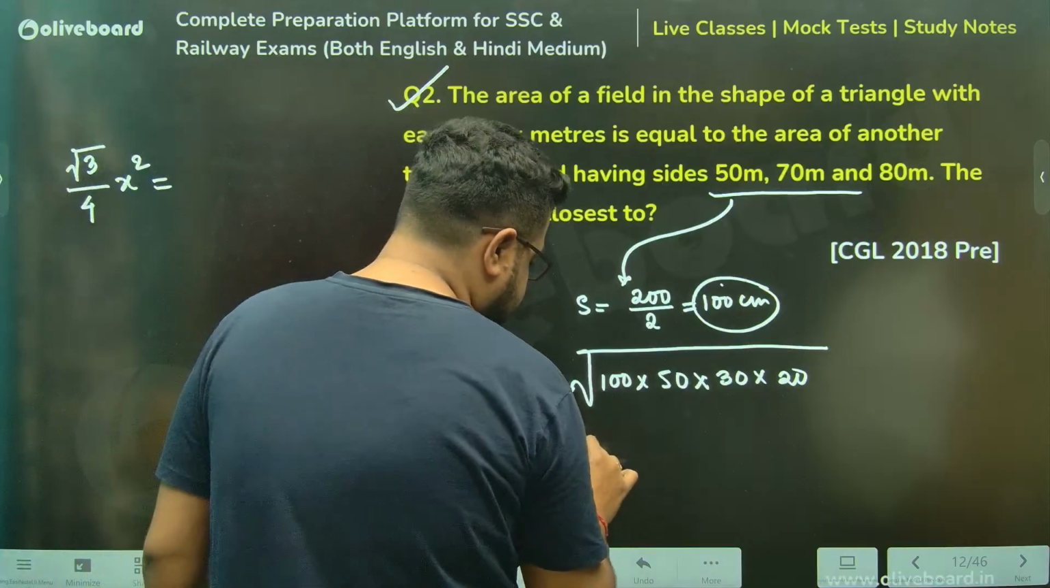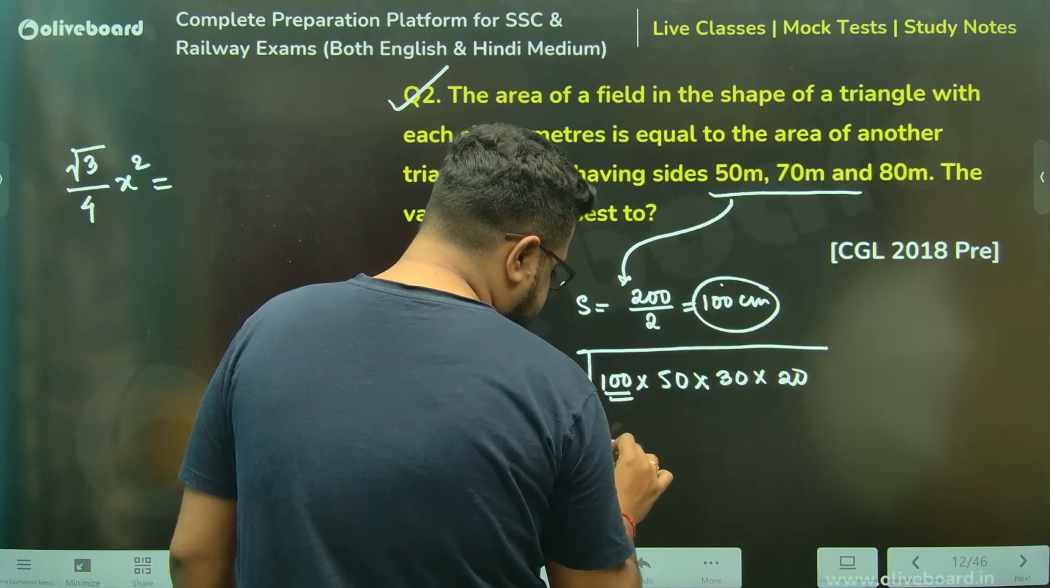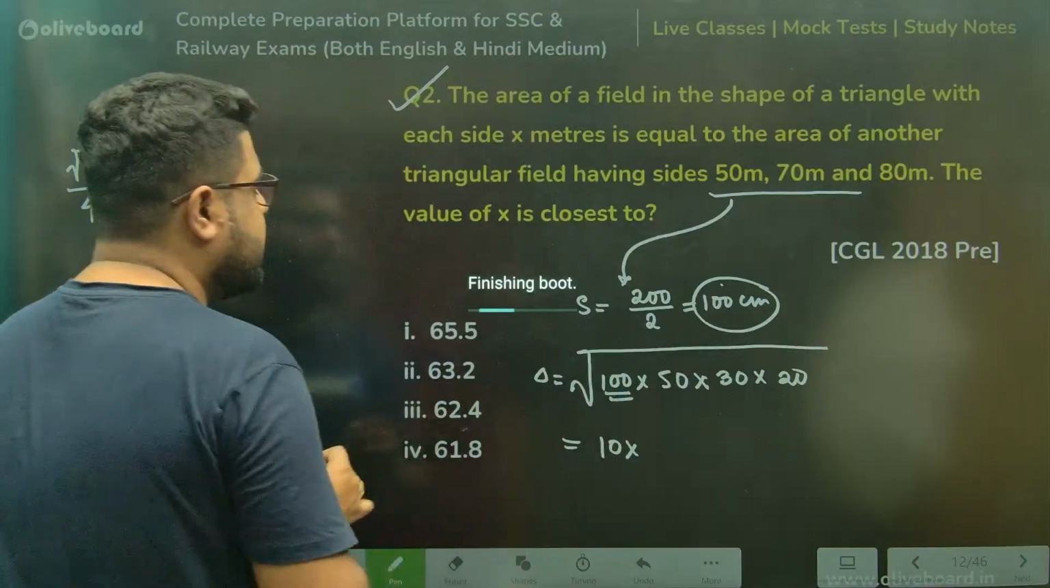Acha, sir, let's calculate this. This is 10 here.